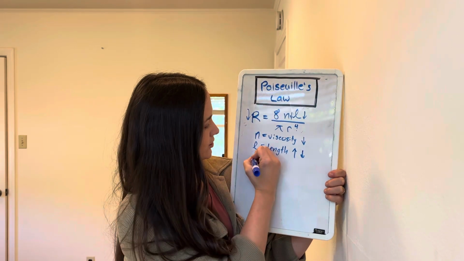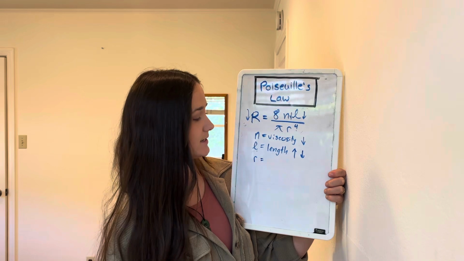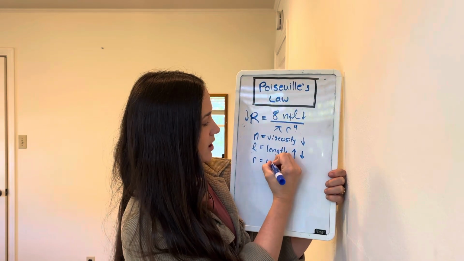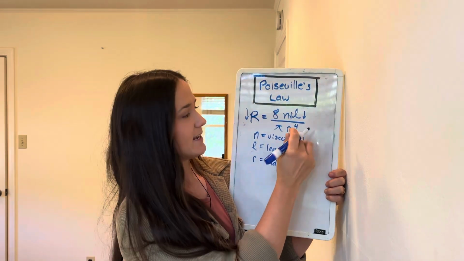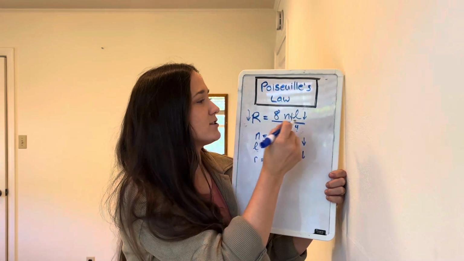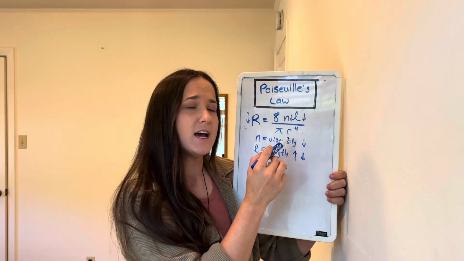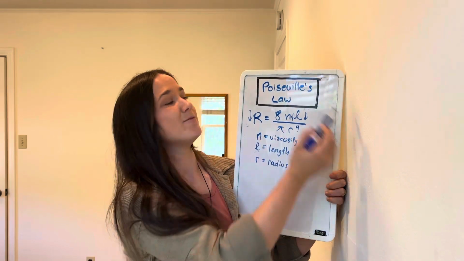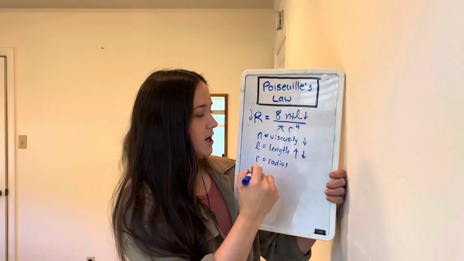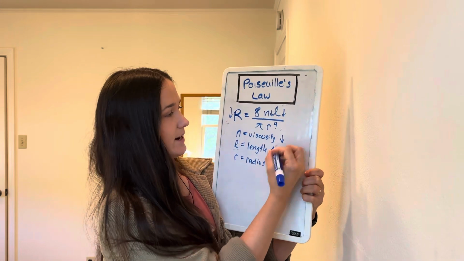All right, last but not least, we're going to talk about R, which is the radius. So this is the most important part because, like I said, it is raised to the fourth power. Everything else is raised to the first power, but this is raised to the fourth power. So you make one slight adjustment here to the radius, and you're going to have big effects on the entire system. So let's see, increase radius.